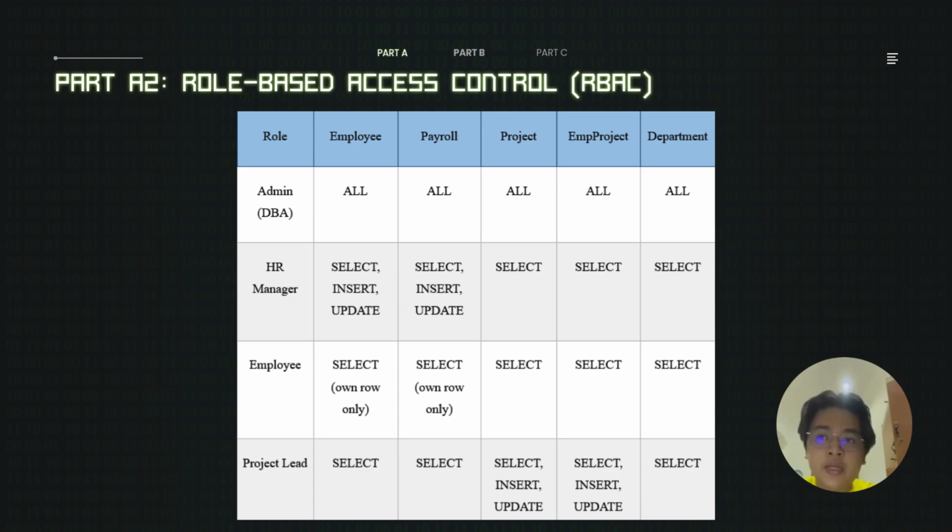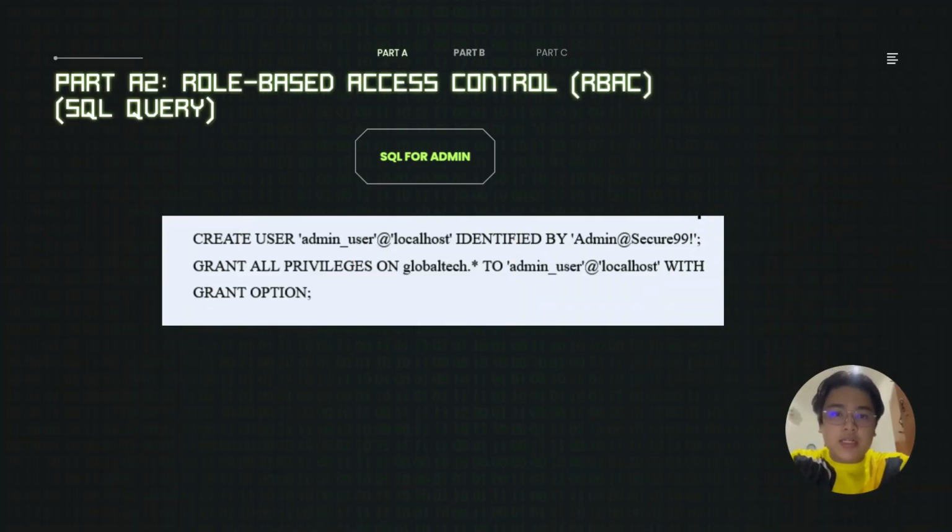My name is Nazmi, and for my part it is role-based access control. So for Global Tech company, they have 5 different tables, which are employee, payroll, project, employee project, and department, and they have 4 different roles, which are admin, HR manager, employee, and project lead. For the admin role, admin basically has all the privileges on the 5 different tables. So the SQL query for admin is grant all privileges on Global Tech to admin user with grant option.